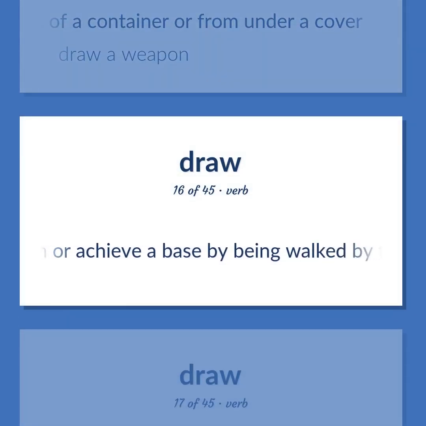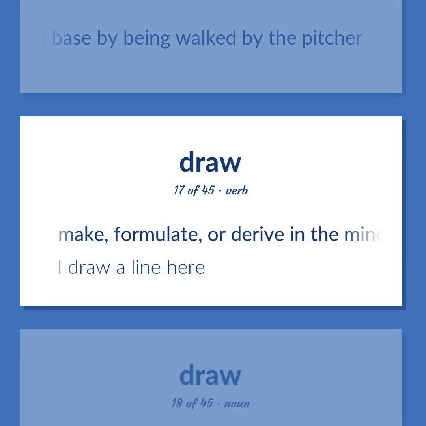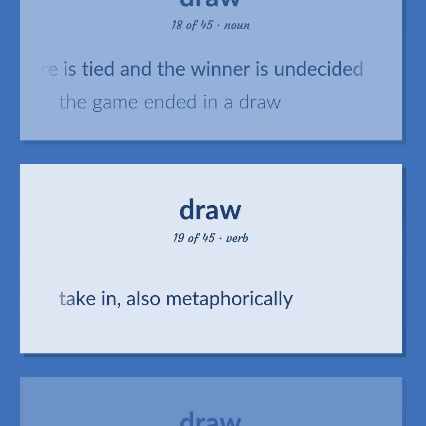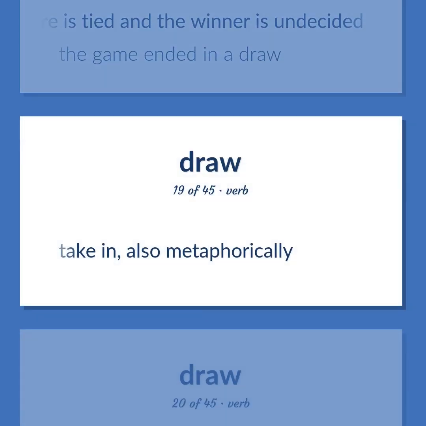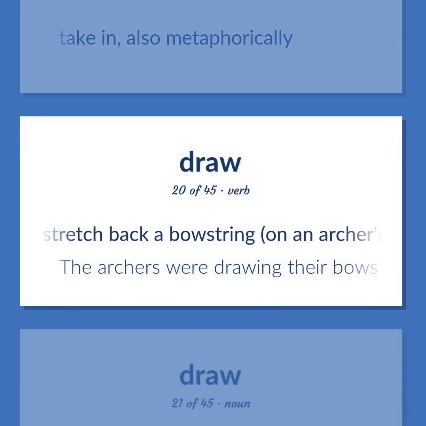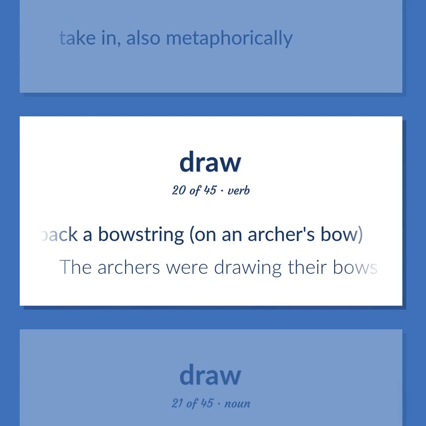Earn or achieve a base by being walked by the pitcher. Make, formulate, or derive in the mind. I draw a line here. The finish of a contest in which the score is tied and the winner is undecided. The game ended in a draw. Take in, also metaphorically. Stretch back a bowstring, on an archer's bow. The archers were drawing their bows.